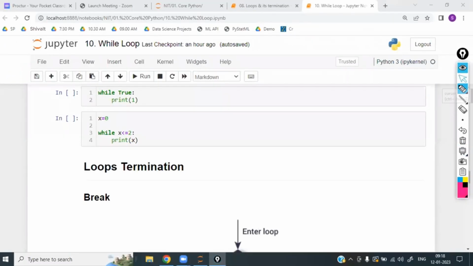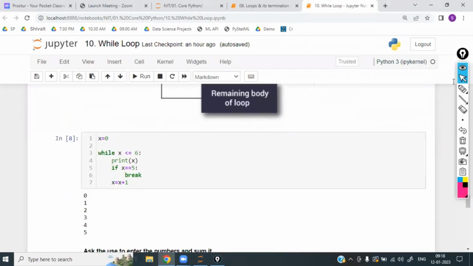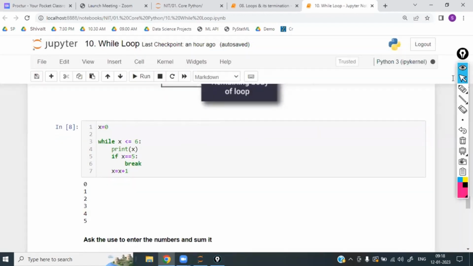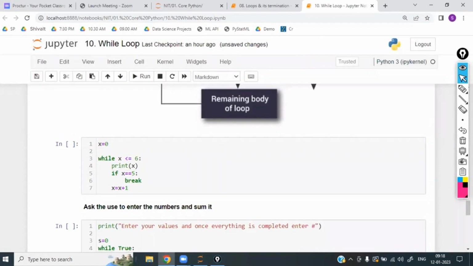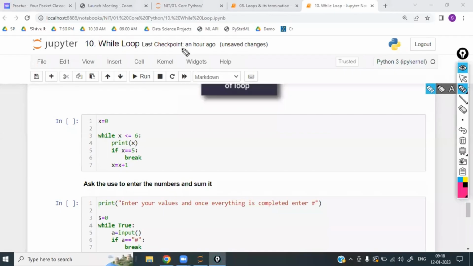Let us take an example for the break. Whenever you want to write the break, it has to work on some condition. Now x is equal to 0. While x is less than or equal to 6: x is 0, and 0 is less than or equal to 6. The condition is true, so execute the while block.